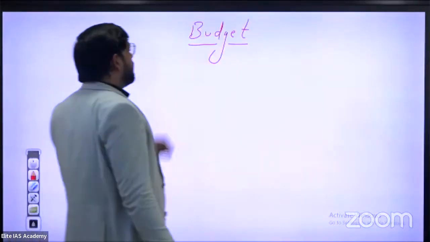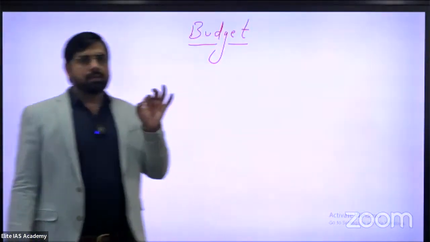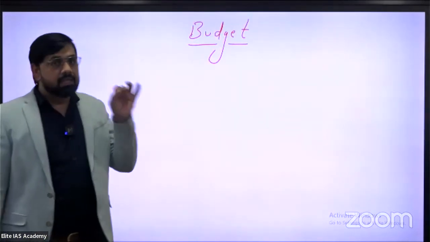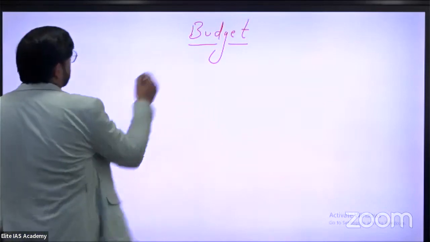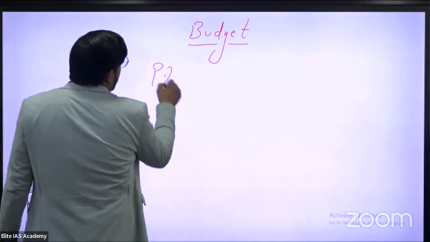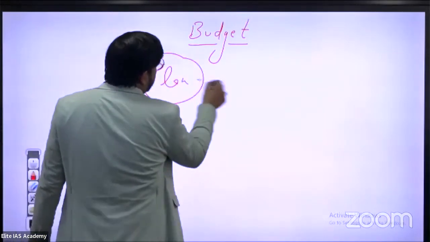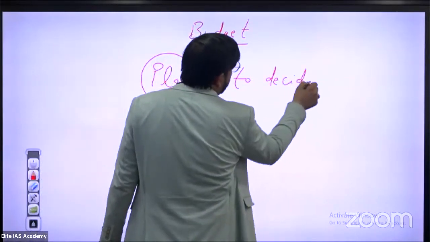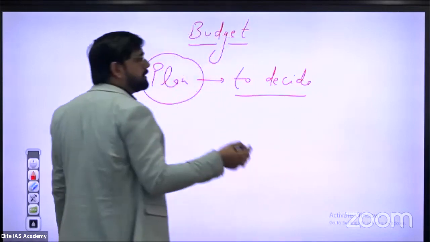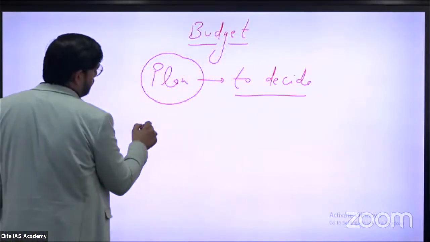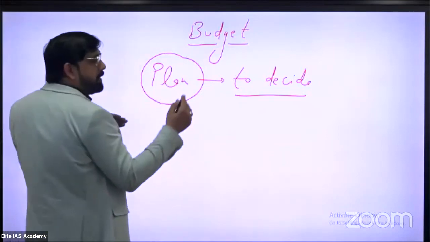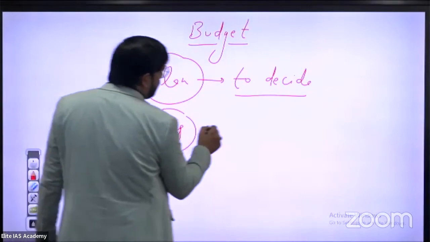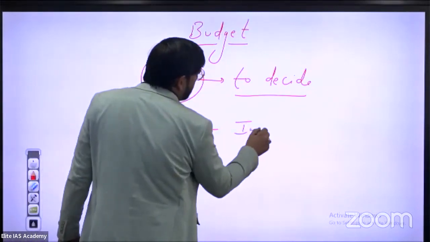Okay. In a single word, first of all, we learn the real meaning of budget. The real meaning of budget is when we plan the things which help to decide the balance between expenditure and income.